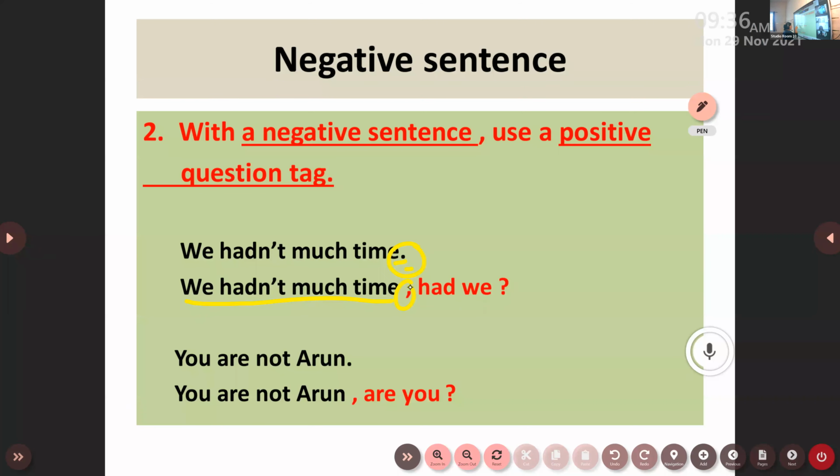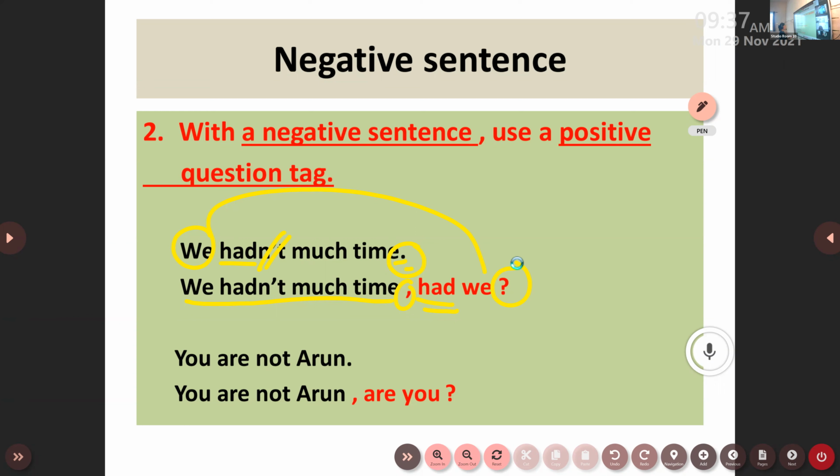I should prefer had, the auxiliary verb, and I can remove n't from my sentence. When I fix a tag here, I can use the same pronoun as my subject. So had we, end your question tag with the question mark. All these things are very important, children. You never ever forget this. Remove full stop and place a comma between the statement and the question. And end your question tag with a question mark. If the statement is a negative statement, use a positive tag. If the statement is a positive sentence, then use a negative tag.